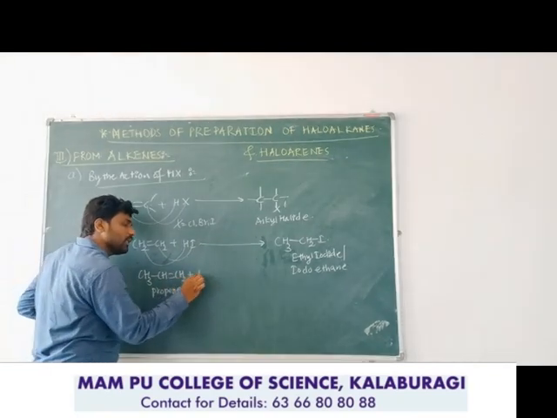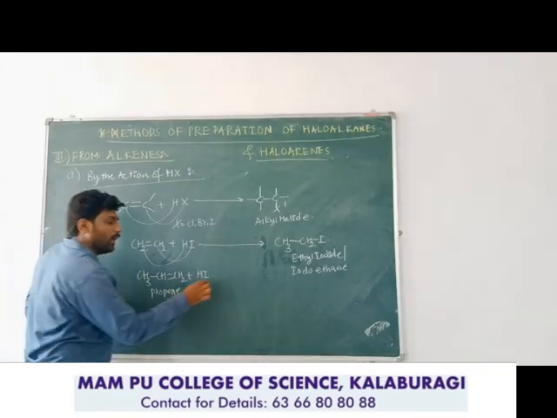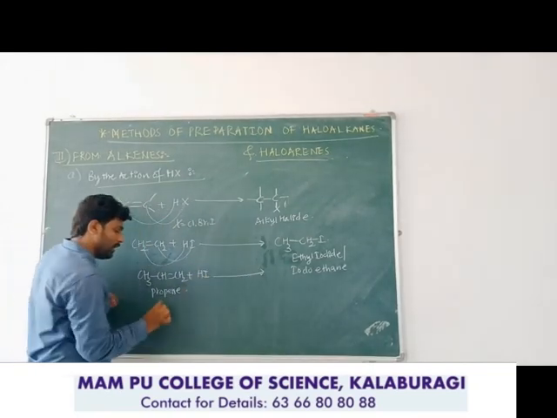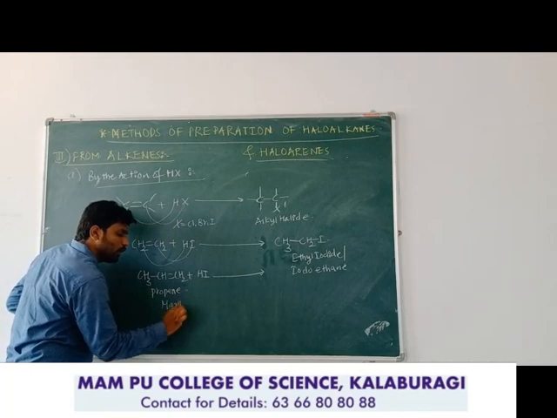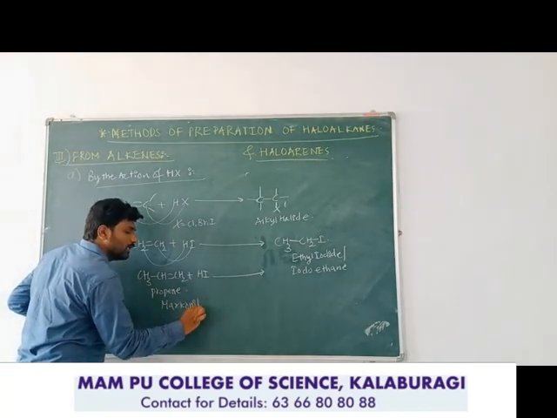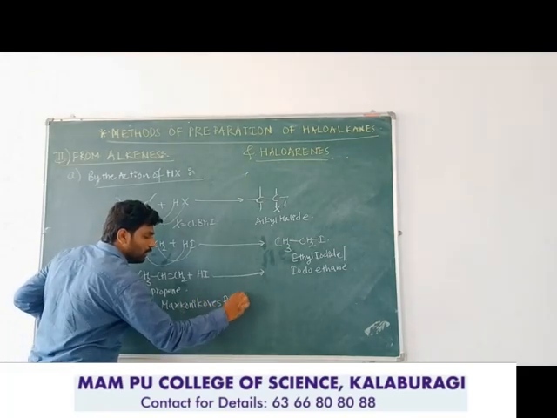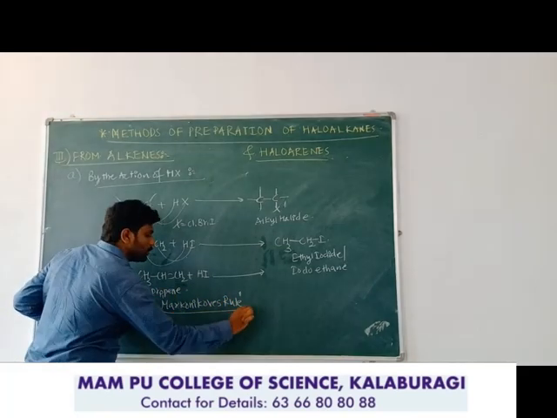When an unsymmetrical alkene is reacted with hydrogen iodide, the addition of HI will follow Markovnikov's rule. What is Markovnikov's rule?